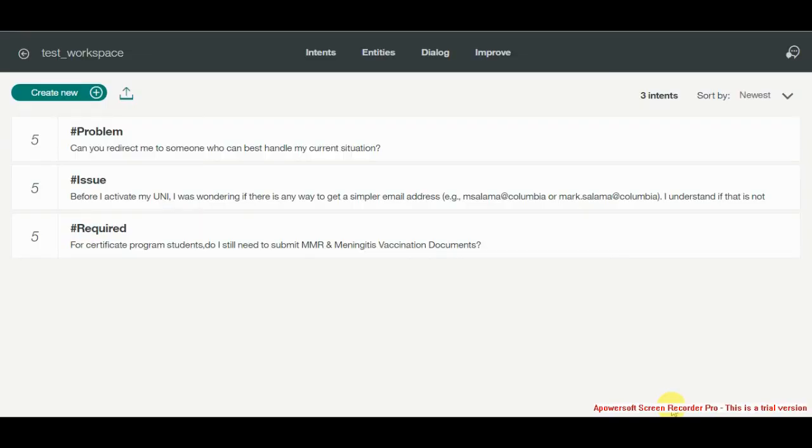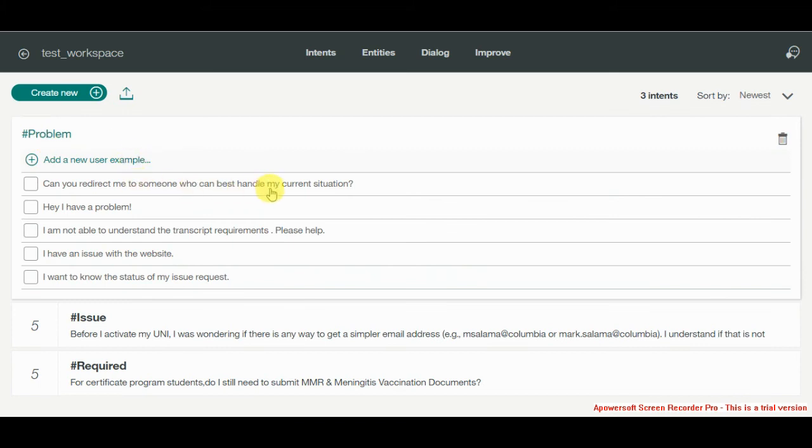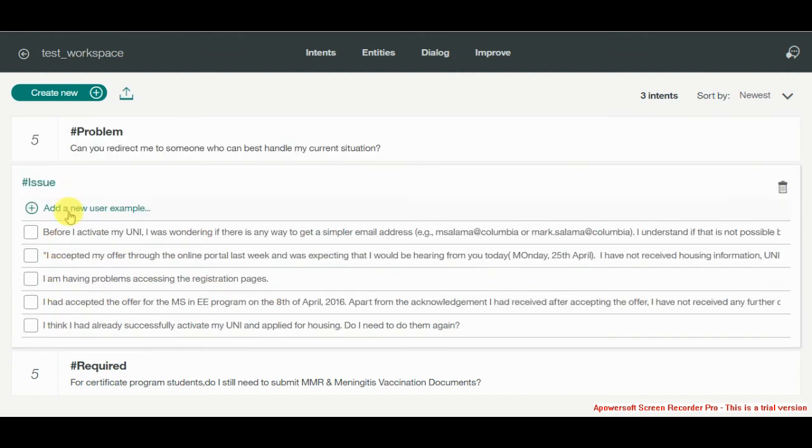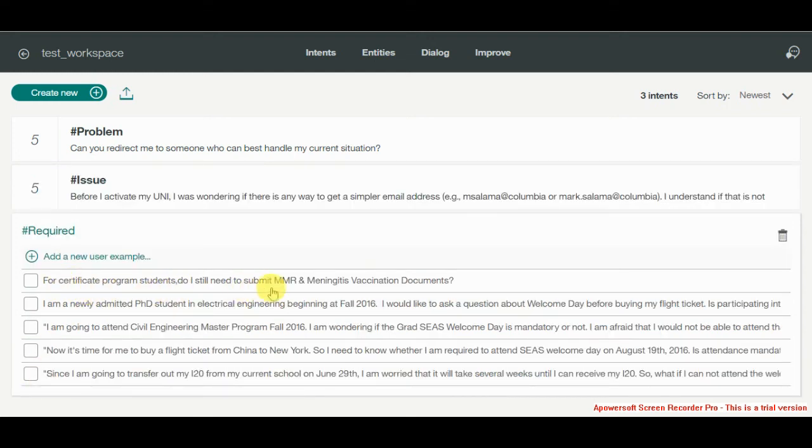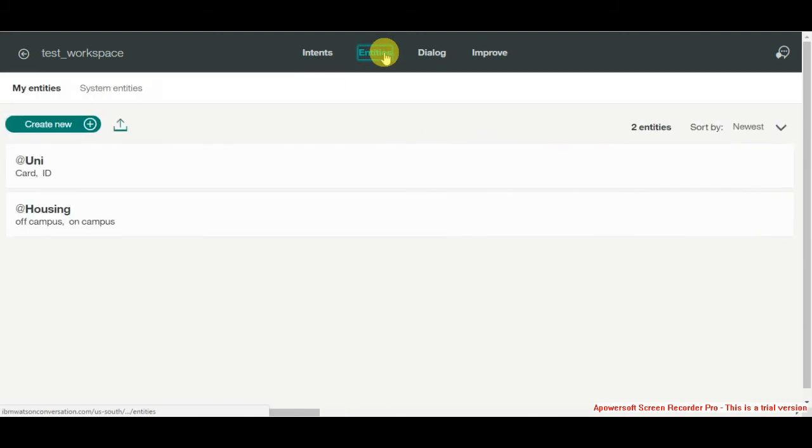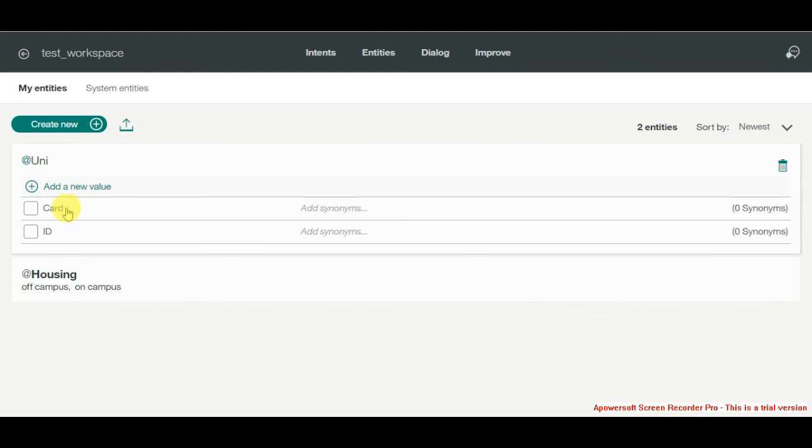So in the Watson Conversation API, we can store intents and entities for a given set of questions. For example, the following set of questions have the intent problem. There's another intent issue where these are real questions that were asked in the past. And here you can see required is another intent. We also have entities over here. So uni is an entity which has the synonyms card and ID, and we have another entity, housing, which can be off campus or on campus.